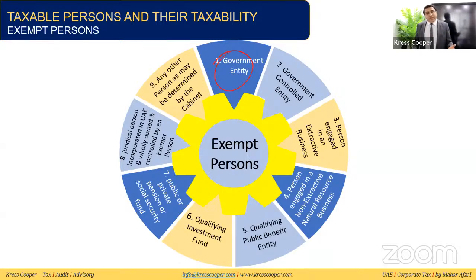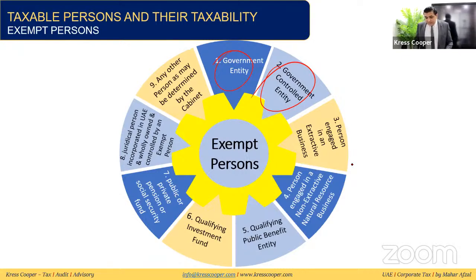Then we need to apportion the taxes, the expenditure, and the income, all interrelated. All the transactions between the business and this government entity will be treated as related party transactions. It has been given in the law. Any government controlled entity will be exempt as well. But if the government controlled entity is doing any business, then the business will be considered separate, and the main objective for which this company has been established will be considered separate.